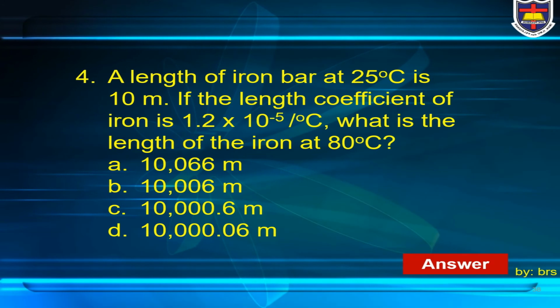Number 4. The length of an iron bar at 25 degrees Celsius is 10 meters. If the length expansion coefficient of iron is 1.2 times 10 to the power of minus 5 per degree Celsius, what is the length of the iron bar at 80 degrees Celsius?